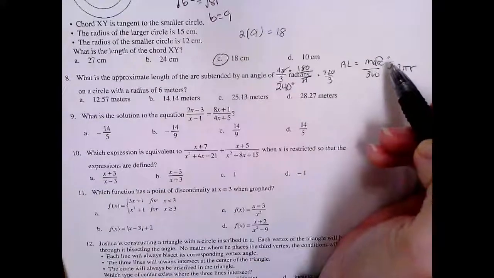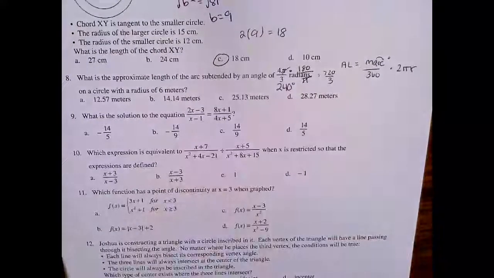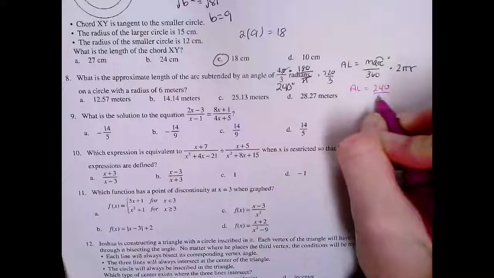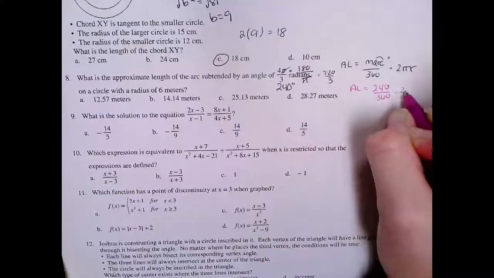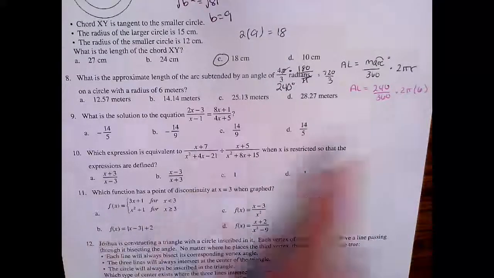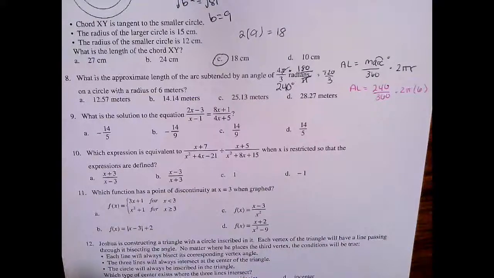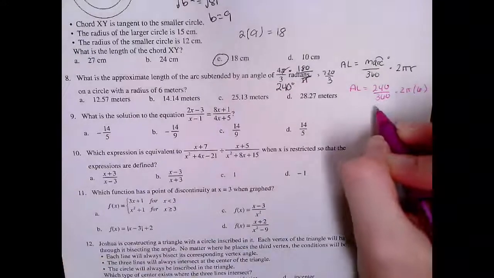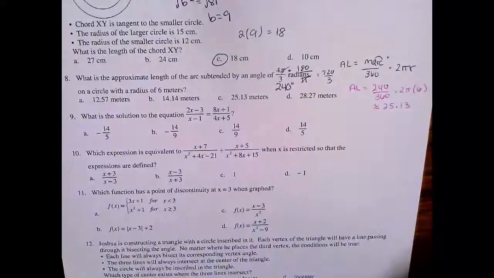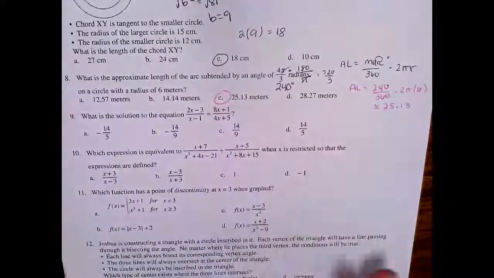Now that I know the degrees, I can plug that in and get my arc length. So 240 over 360 times 2 pi times 6, because 6 is my radius. And that's just plugging it into the calculator and solving. So 12 pi, because 2 times 6, times 240 divided by 360, we get approximately 25.13 meters. So C is your answer there.